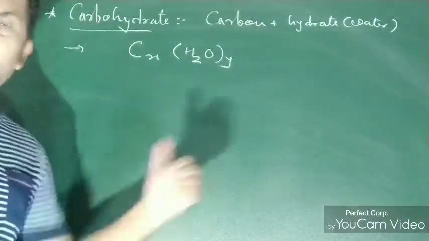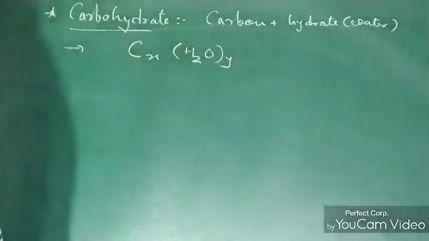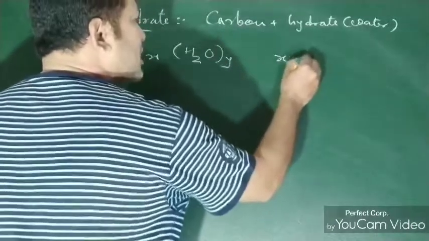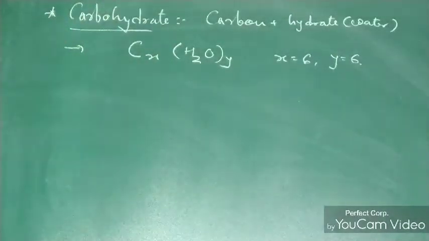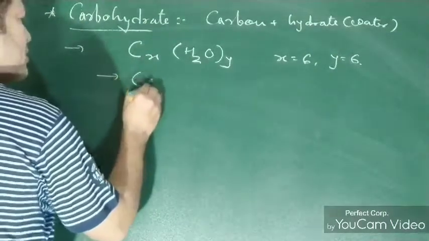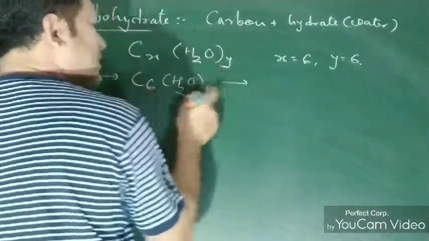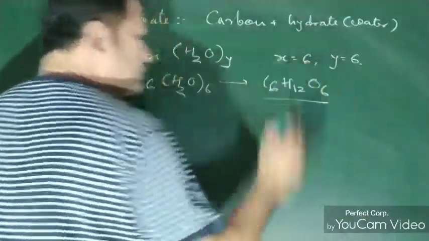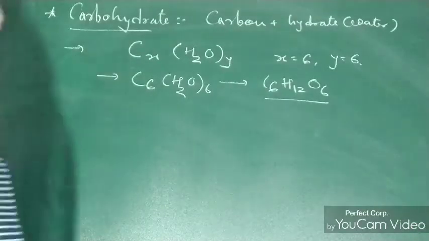Now this definition is somehow true also. How is it true? If I take X equals 6 and Y equals 6, then the formula will be C6H2O6, and if I multiply this 6 inside, then C6H12O6. What is this? It is nothing but glucose.